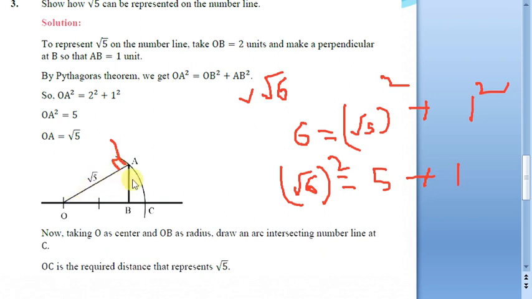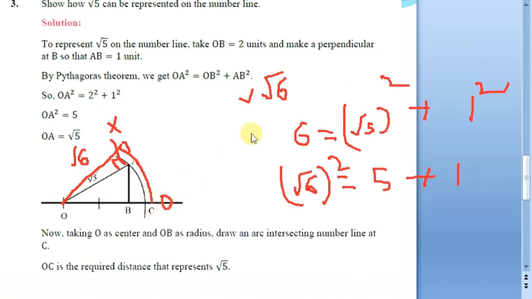Now see, this is root 5 and this is 1. If I just join this length like this, from here to here, let us say this is X. So can you tell me OX is going to be how many units? This is going to be root 6 units exactly. So with O as the center and OX as the radius, if you drop an arc like this, this root 6 will be a little greater than this particular root 5. So that's why you'll be getting an arc here at some other point, let us say this is D.